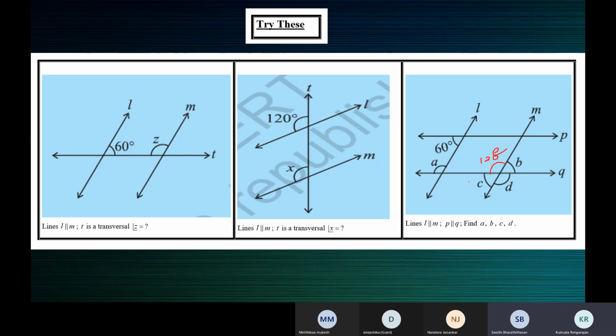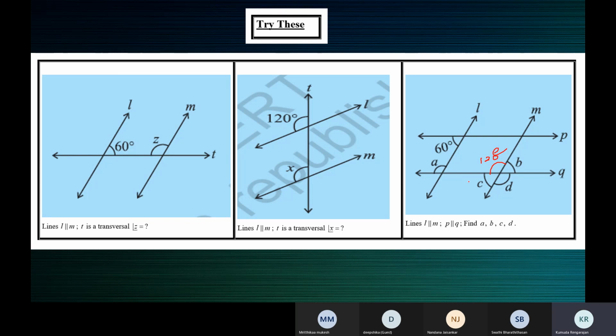Okay, or you can say E plus B is equal to 180. Yes, ma'am. And then we already got the value, which is 120, ma'am. So if we transpose it to the other side of 180, it changes into minus 120, ma'am. So the angle formed will be 60 degrees. So B is equal to 60 degrees, ma'am. Okay, so B is equal to 180 minus 120, which is 60 degrees. So how do we present it? We must say E plus B is equal to 180 because linear pair. Bracket linear pair.